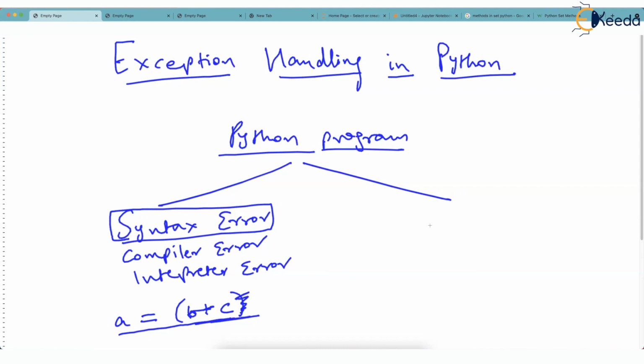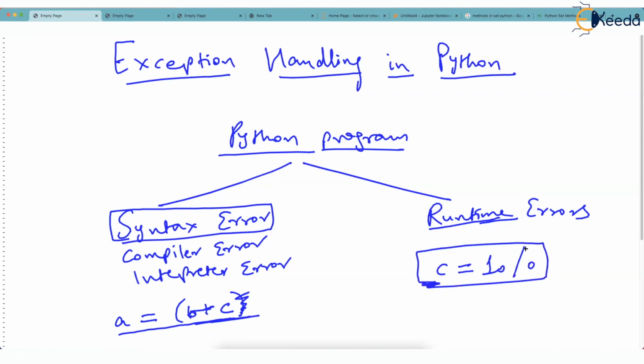Now, the other type of errors are called runtime errors. Obviously, as the name suggests, runtime errors means the errors which occur during execution. Many times, your statement is absolutely grammatically correct. There is no grammatical error in your statement, but logically it is wrong. Just imagine you wrote this line, C is equal to 10 divided by 0. Now, there is no grammatical error because the division symbol is there in Python, 10 and 0 are perfectly valid numbers, and C is a variable. So there is no grammar error.